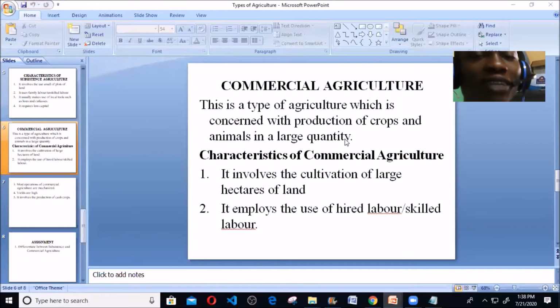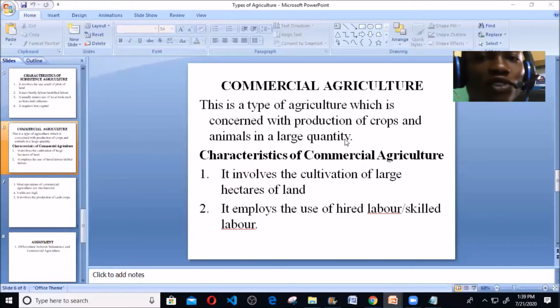When I talk about consumers, like different families, even from around the world. It mustn't even be in your state or your country, even from around the world. You are cultivating not just for your family alone, but for the consumption of everybody in the society. So we call it the commercial agriculture.